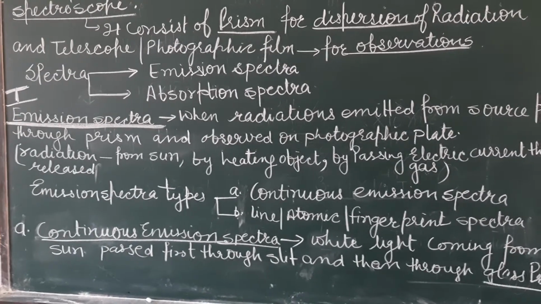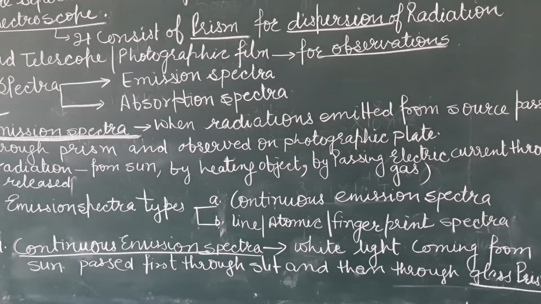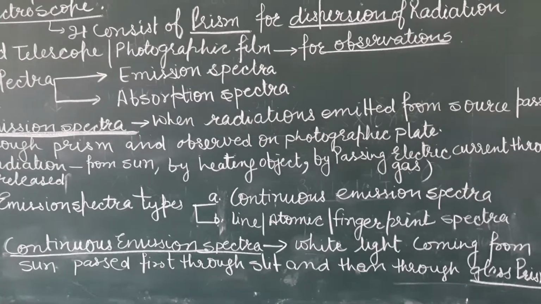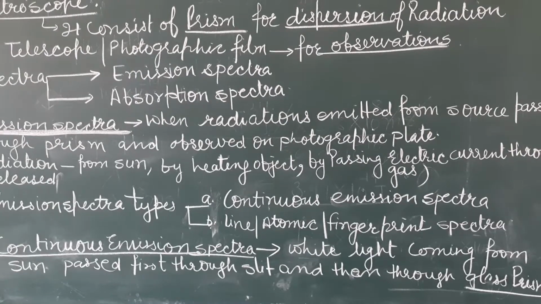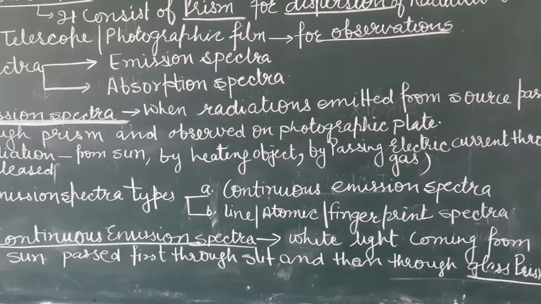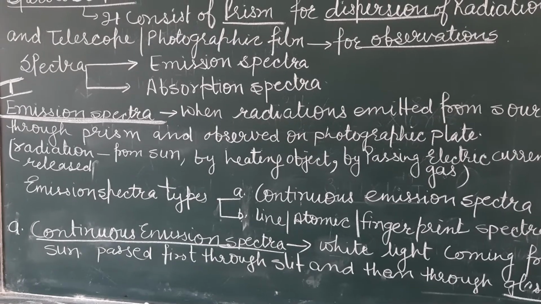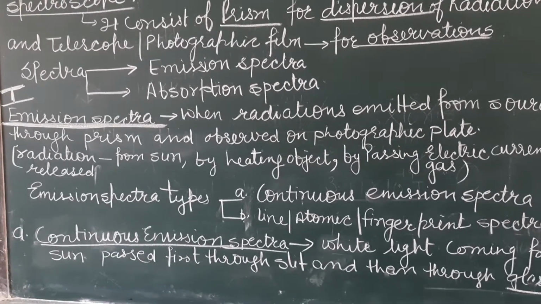These spectra are further of two types: continuous emission spectra and line spectra. Line spectra may be known as atomic spectra or fingerprint spectra. One by one we are going to explain continuous and line spectra in this video.